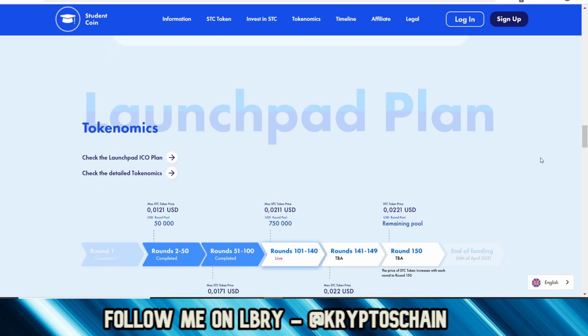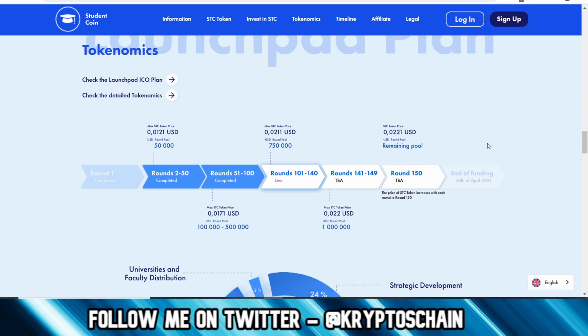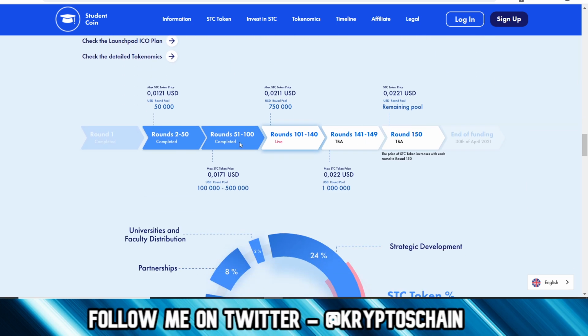And this kind of concerns me, because I know that regulations in the United States are very strict when it comes to token sales. But I'm not sure how they're going to manage this or how they've managed this from a legal perspective when it comes to taking part in these token sales from the United States, because we know how strict it is, right? So here we could see the different rounds and the token price.